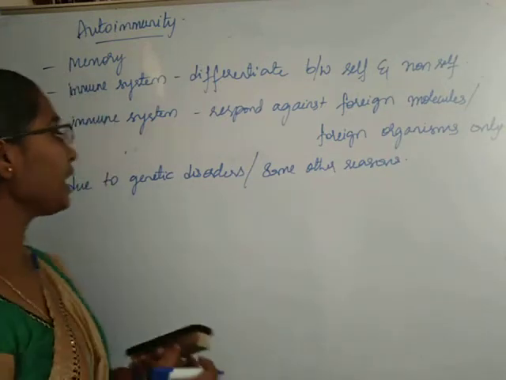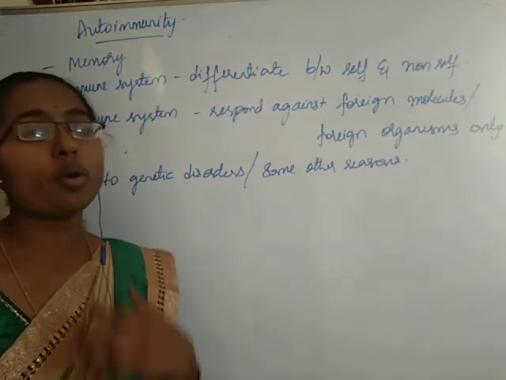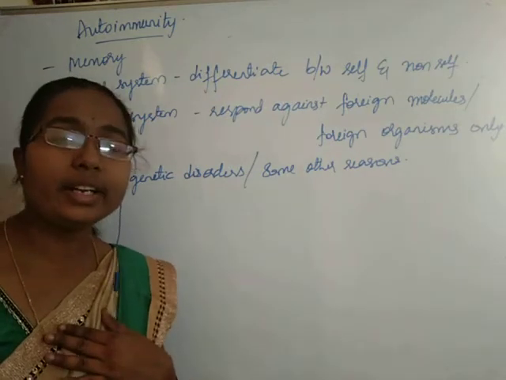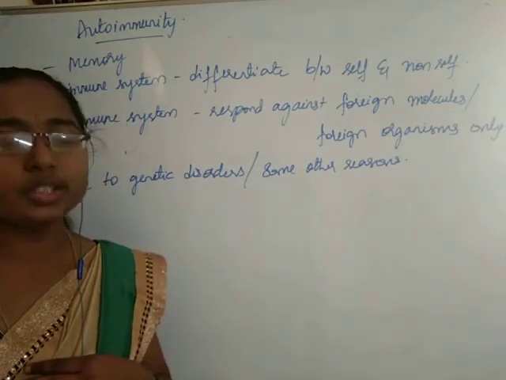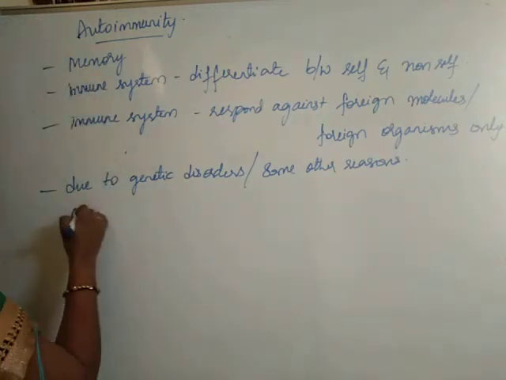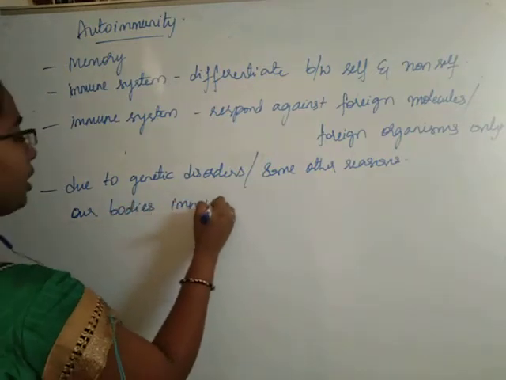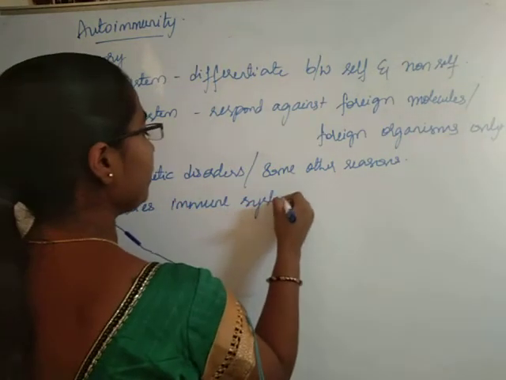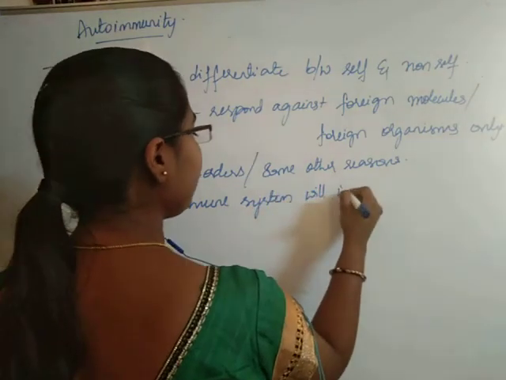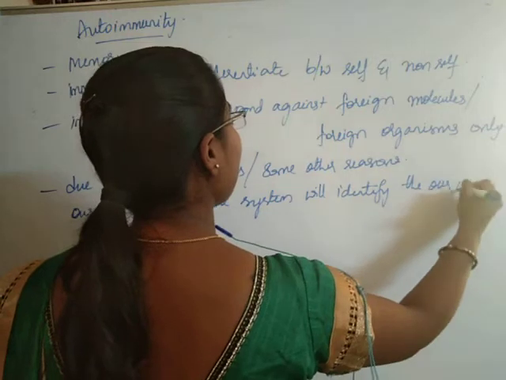Sometimes, due to genetic disorders or other reasons, our body's immune system will identify our own body's components to be foreign.